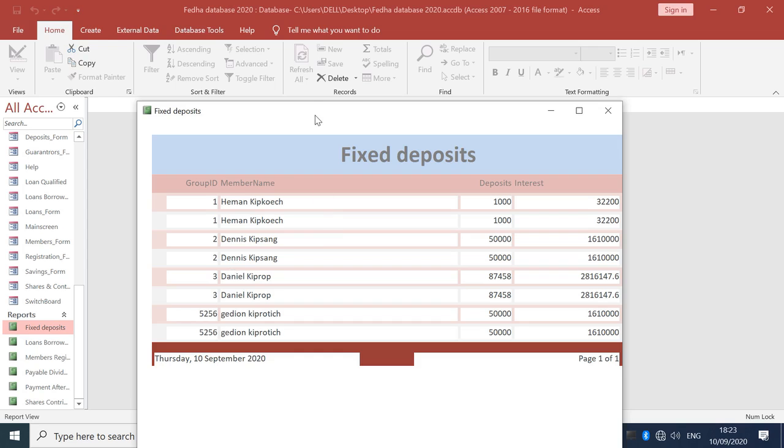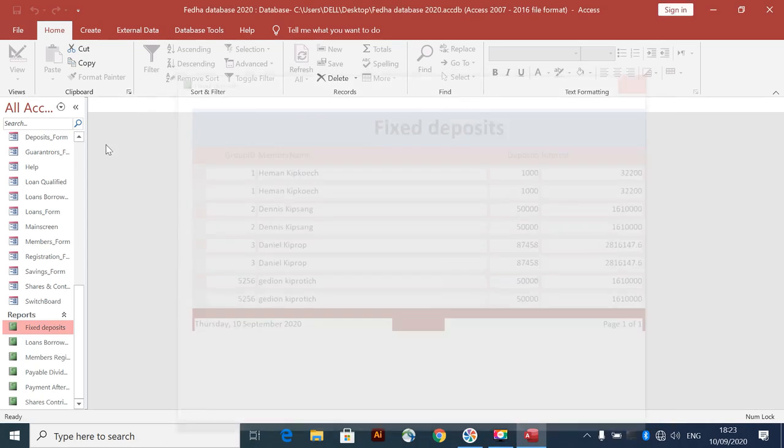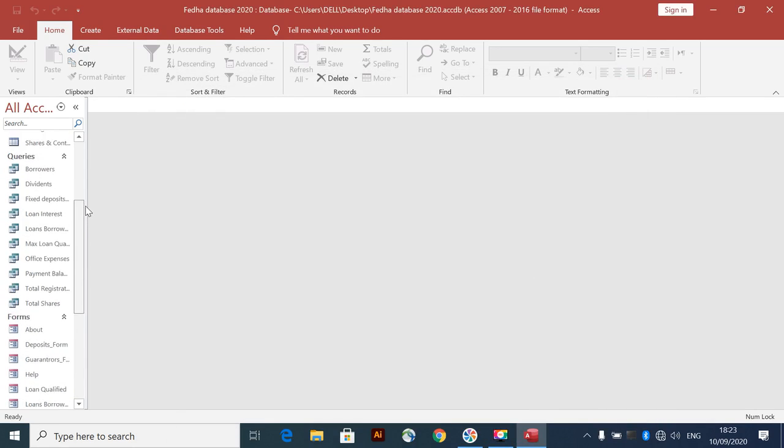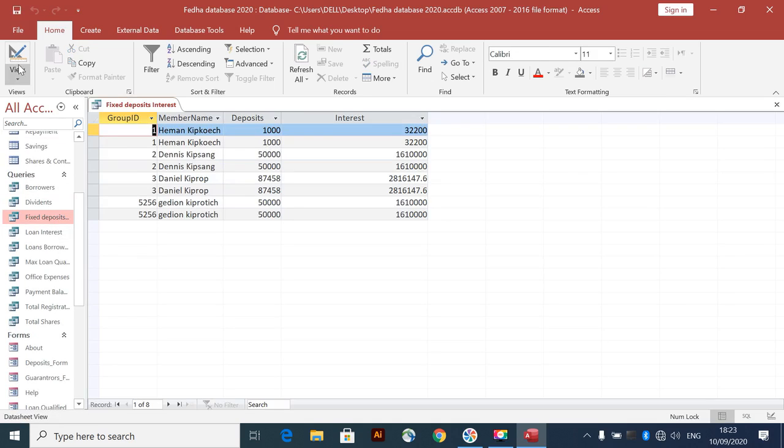So this fixed deposits is after we've calculated some queries, some sums there. So this report was created out of this query. You got to create a report for, let's say, for this.